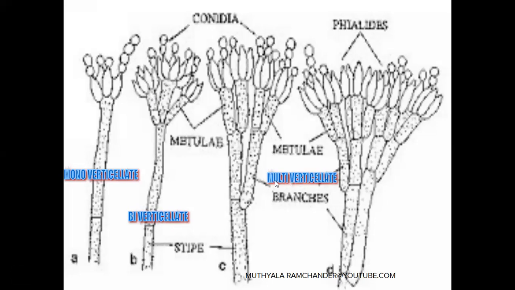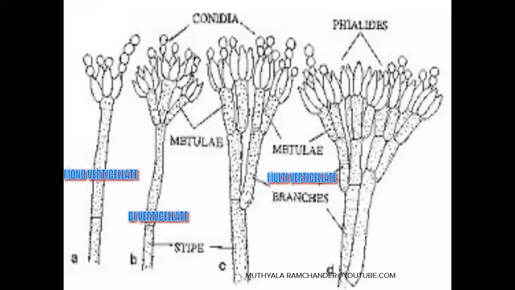And third one is multiverticillate asexual reproduction. Multiverticillate means on the conidiophore, the first tier of flower vase-like structures is called rami. On these rami, a second tier of flower vase-like structures are developed, called metulae. On these metulae, a third tier of flower vase-like structures, the sterigmata, are developed.